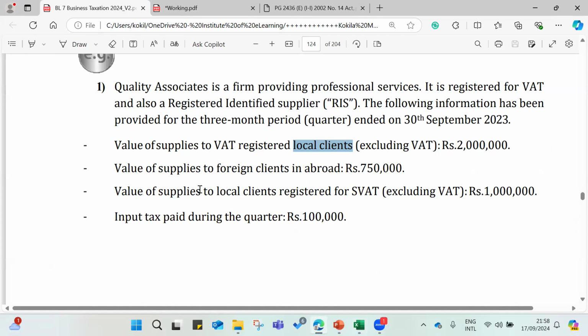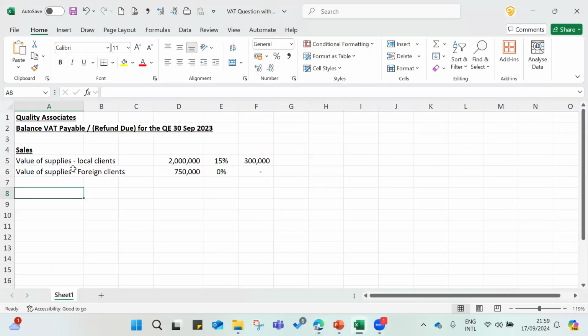Then value of supplies to local clients registered for SVAT, excluding the VAT amount. This is suspended supplies, right? SVAT sales. Then this person is making supplies to RIPs. Just a matter of declaring the amount, and you need to collect the credit vouchers as I discussed previously.